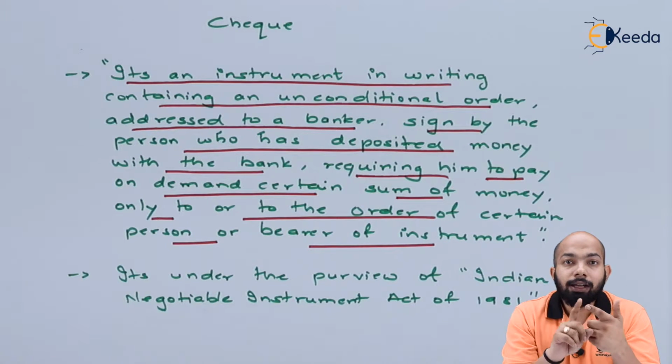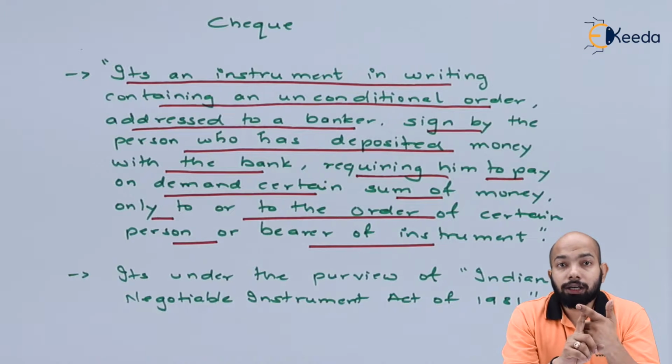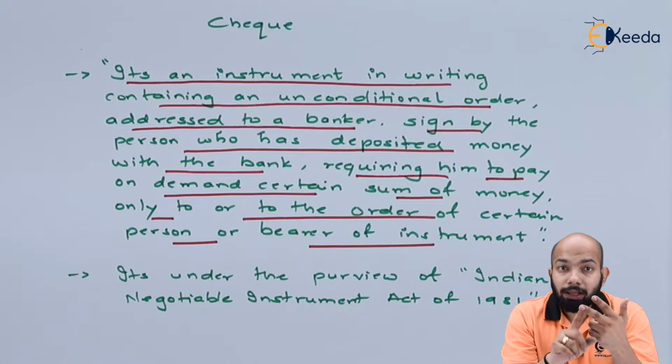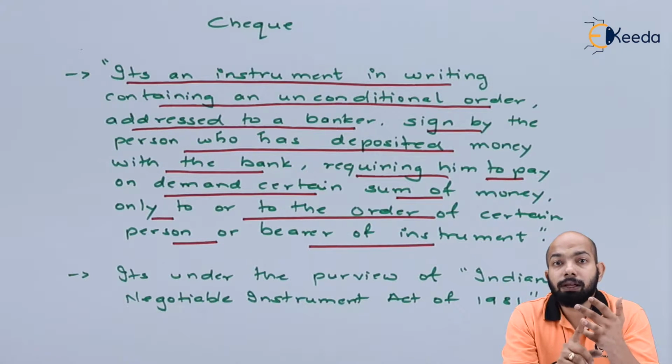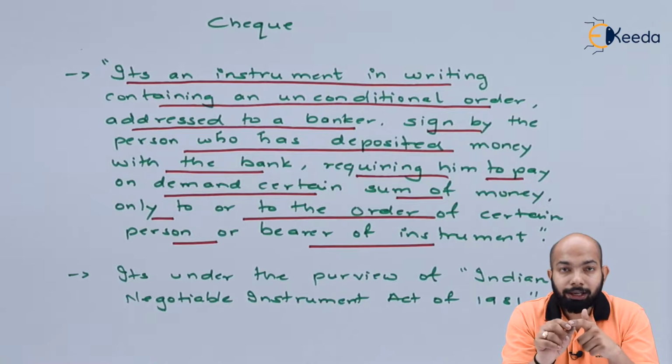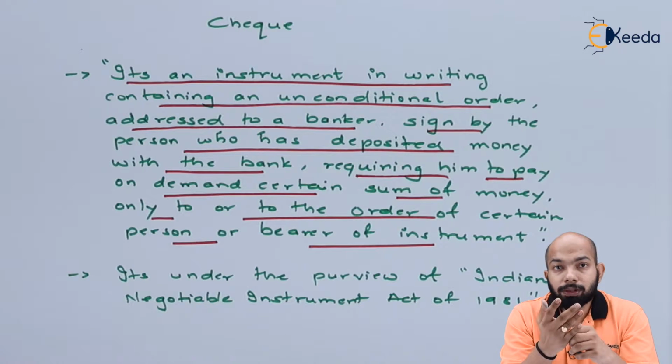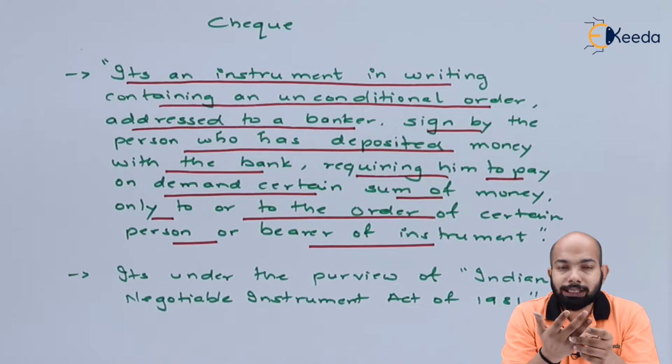An instrument in writing containing an unconditional order addressed to the bank by the person who holds the bank account in that bank, to pay a certain sum of money to someone, or to the bearer of the instrument. Now this sum of money is supposed to be paid by the bank to him, or to a certain person, or to the bearer of the instrument.